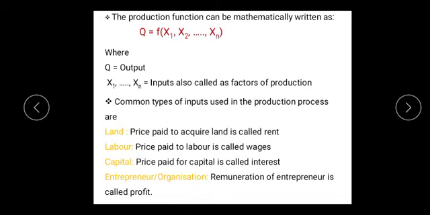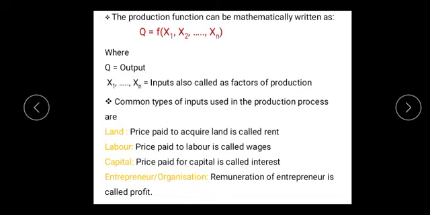Another important type of factor of production is capital. Capital as a factor of production consists of machinery, tools, equipment, factories, buildings, etc., which assist in the production of goods and services. Capital can also be referred to as produced means of production.